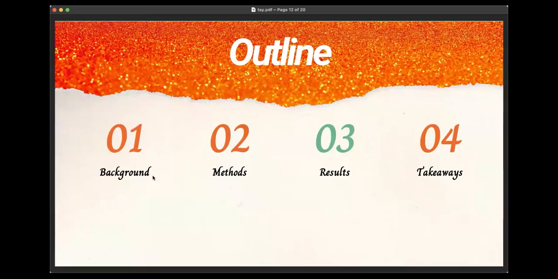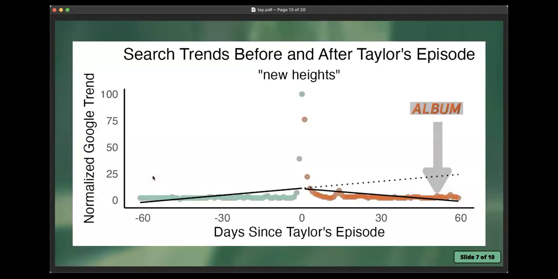Okay, let's see what that looks like. So the first one that we're going to look at is to answer that first question: what's going on with the New Heights keyword search term before and after Taylor's episode? So in the green is days before Taylor appeared, and it's a slight upward trend. And it looks like we've got quite a bit of a spike going on both sides of that 0, meaning Taylor's episode, in both the green and the orange.